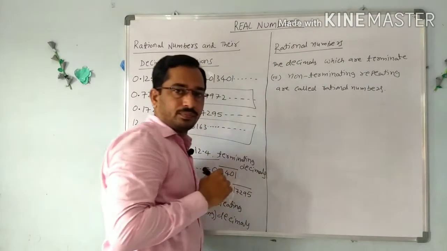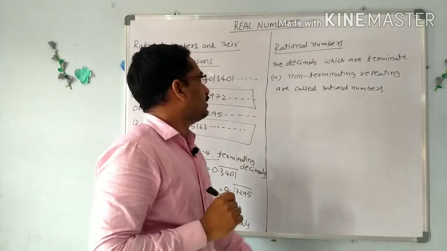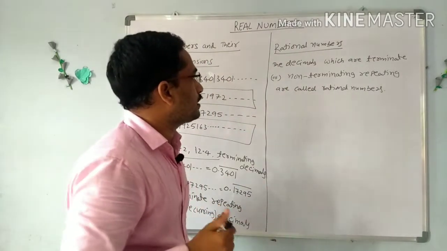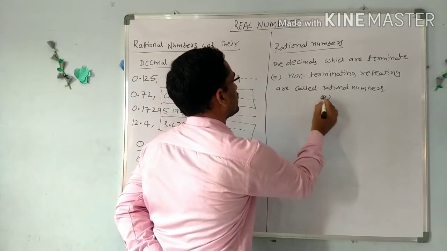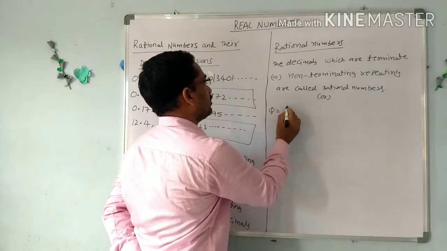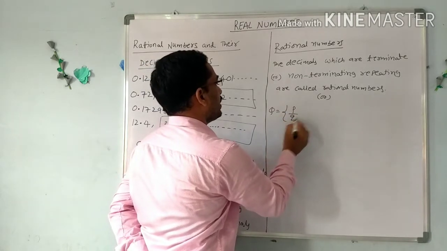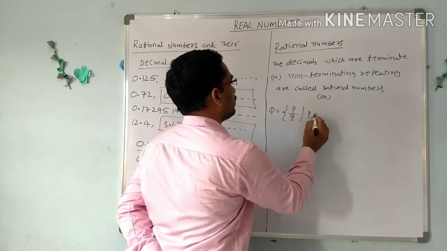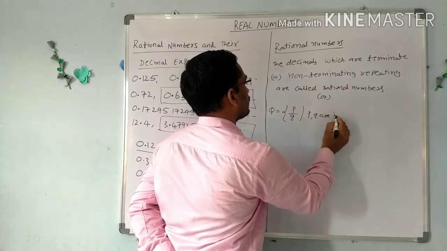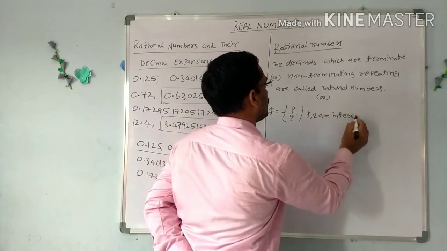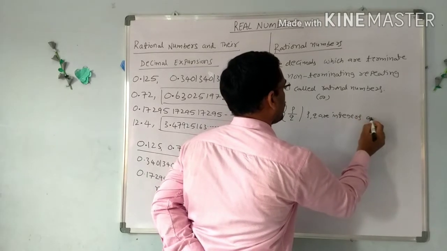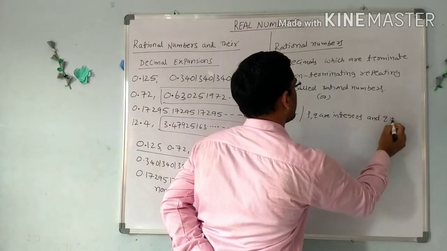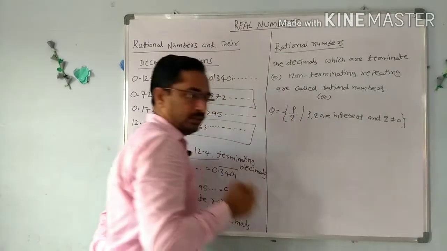Now in 9th class also we have the simple definition of rational numbers. We can denote rational numbers as p by q, where p, q are integers and q is not equal to 0. This is the definition in 9th class.